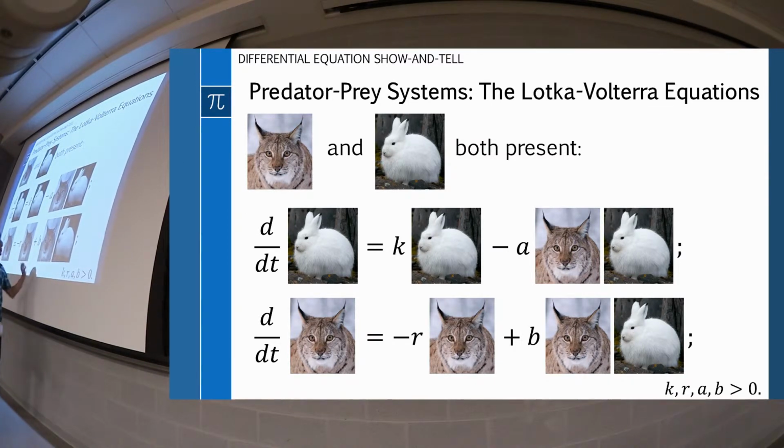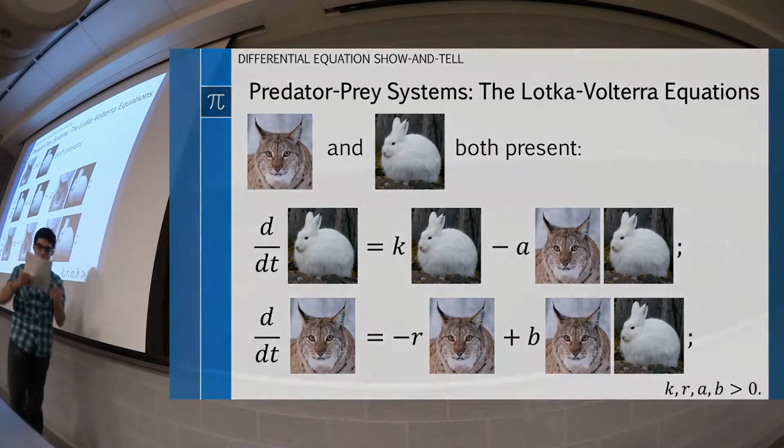And this kind of thing, where you say the effect is proportional to each of them, and so it's proportional to the product of them, is called the law of mass action. And you may have seen this in chemistry, where you talk about molecules reacting, right? The frequency at which the molecules come together might be proportional to the product of their concentrations. So I think in elementary reactions, the two reactants, you would have seen something like that. So this kind of thing is called mass action. And look at what we've got now. These things are tied together, because the differential equation for the cat has got cats and bunnies in it, and then the differential equation for the bunnies has got bunnies and cats in it. So these guys are tied together.